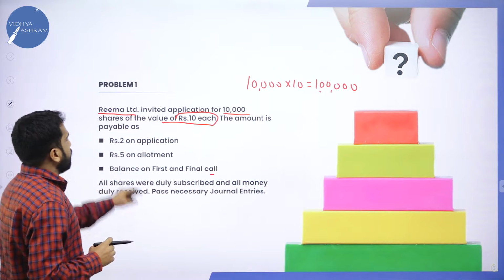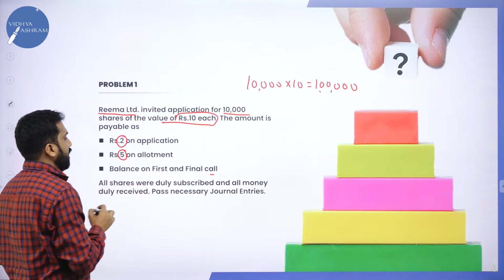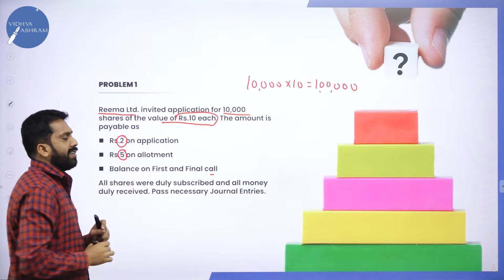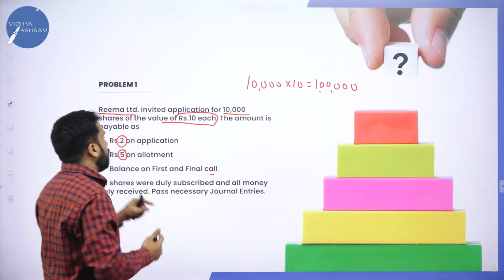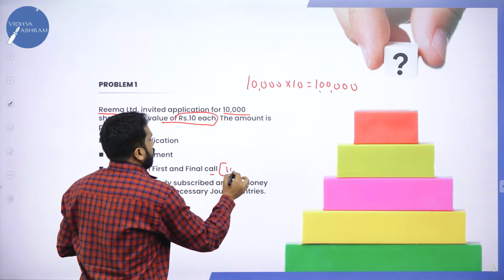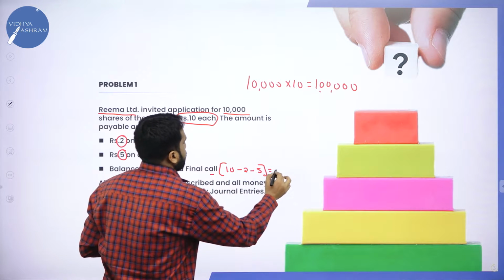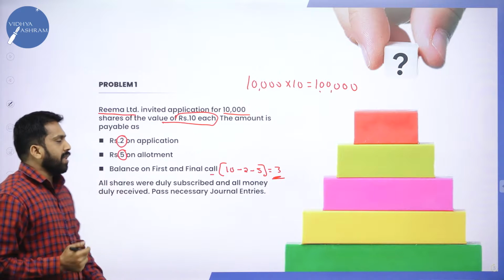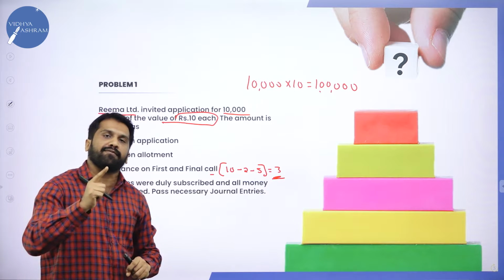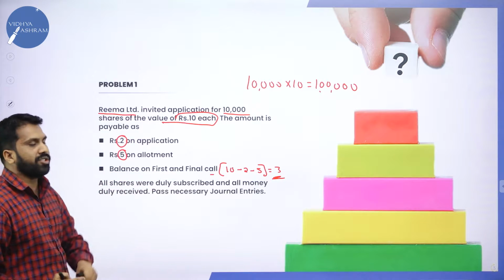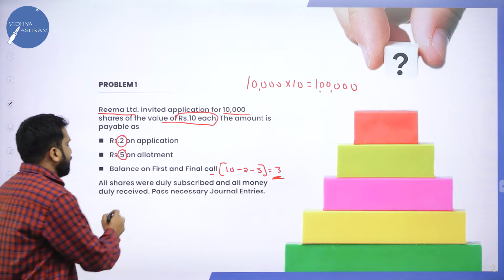Now, in this, how much for application? 2. How much for allotment? 5. Balance on first and final call. How to calculate the balance? What is your share value? 10. How much have you paid? 10 minus 2 minus 5 is your answer. Balance is how much? 3. At the time of application, you paid 2 rupees. At the time of allotment, you paid 5. And the balance will be how much? 3 rupees.